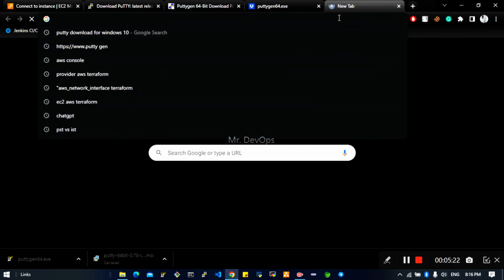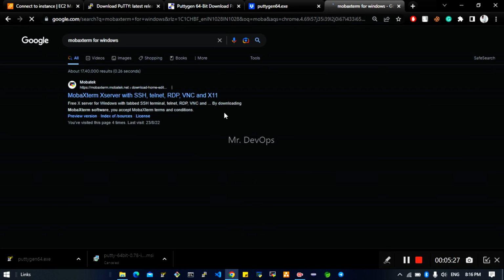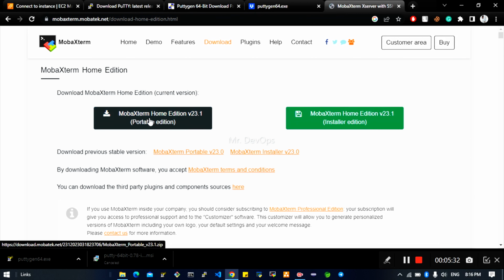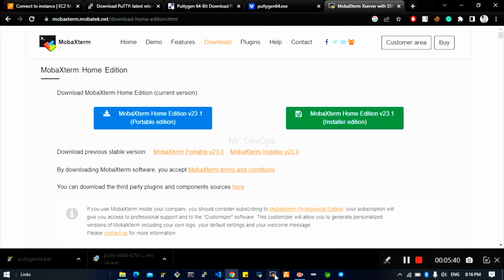You can go and search for MobaXterm download for Windows, and you can simply download this. You have to download this portable edition version. Home edition 23.1. Once you download and install it, it is just simple, straightforward downloading and installing. You have to open this on your system.